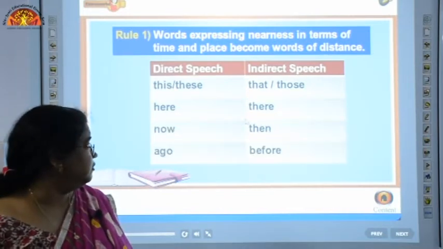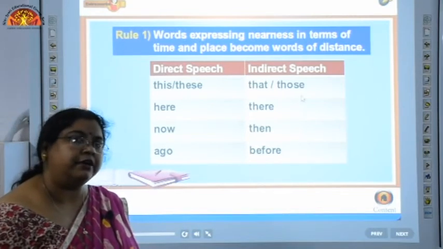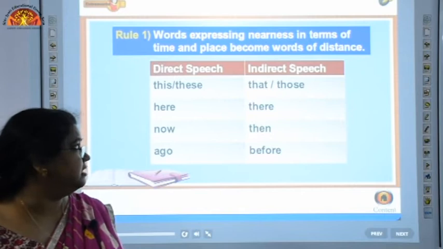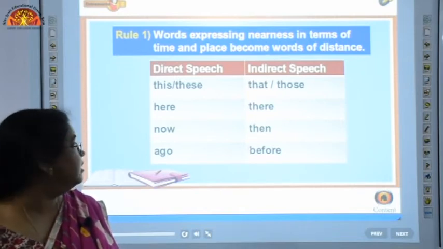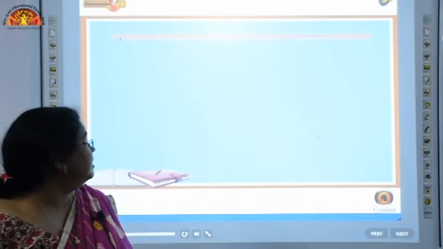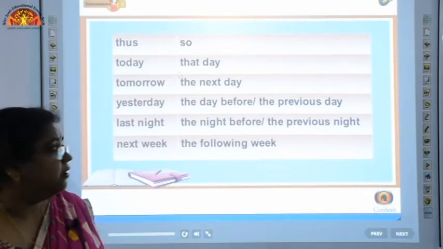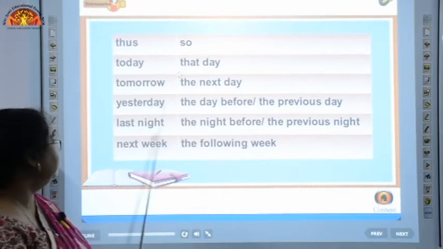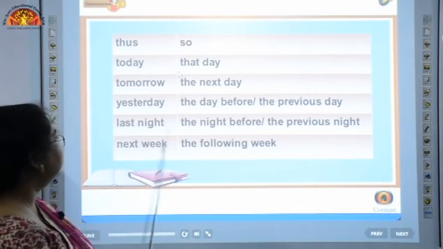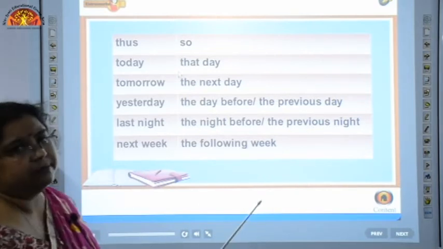In this table, as you can see, there are certain words which have to be changed whenever they come across in direct speech sentences. Like 'this' and 'these' have to be changed to 'that' and 'those', 'here' is changed to 'there', 'now' is changed to 'then', 'ago' will become 'before', similarly 'thus' will become 'so', 'today' will become 'that day', 'tomorrow' will become 'the next day', 'yesterday' the 'previous day' or 'the day before', 'last night' will become 'the night before' or 'the previous night', 'next week' will become 'the following week'.